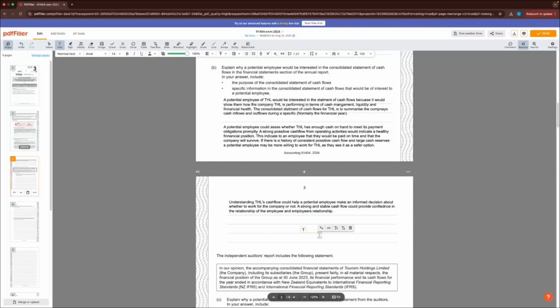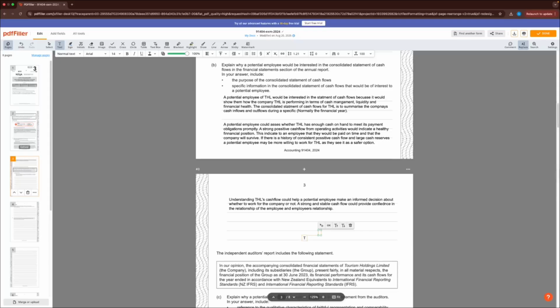So that's kind of what they're looking for in that section there, guys. Just saying those buzzwords that NCEA likes to hear, and remembering that although we're talking about the statement of cash flows in this question, we can interchange that for most financial words, like financial statements, whether it be the income statement or your statement of financial position, because it's the same idea: just looking at the financial health of the company and making sure that that's something that the potential employee wants to work at.